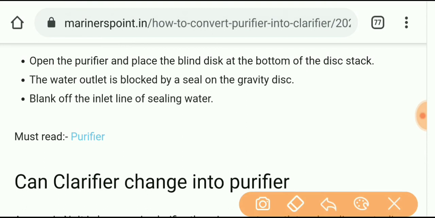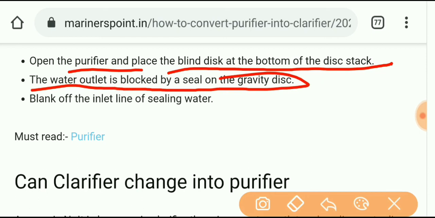Now we understand how we can convert a purifier into a clarifier. First, we have to open the purifier and remove the blind disc at the bottom of the disc stack. Second, the water outlet is blocked by a seal on the gravity disc, because in a clarifier there is no water outlet, as a clarifier does the work of removing solid particles from fuel oil. And third, we have to blank off the inlet of the sealing water line, because in a clarifier there is no requirement of a sealing water line. We know the purpose of the sealing water line.